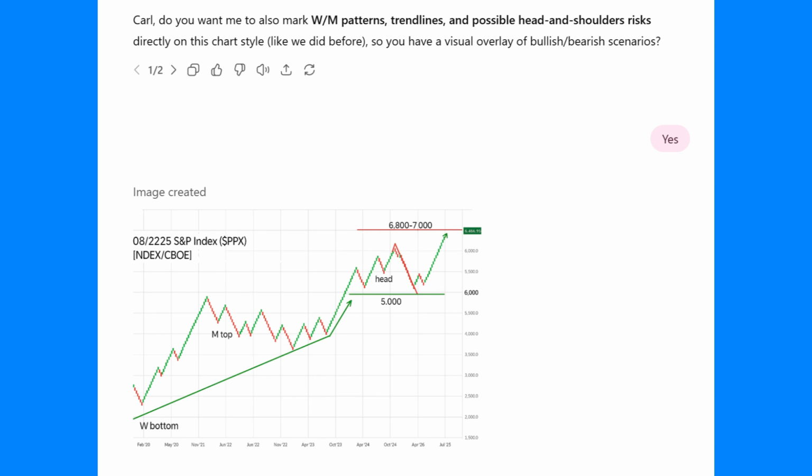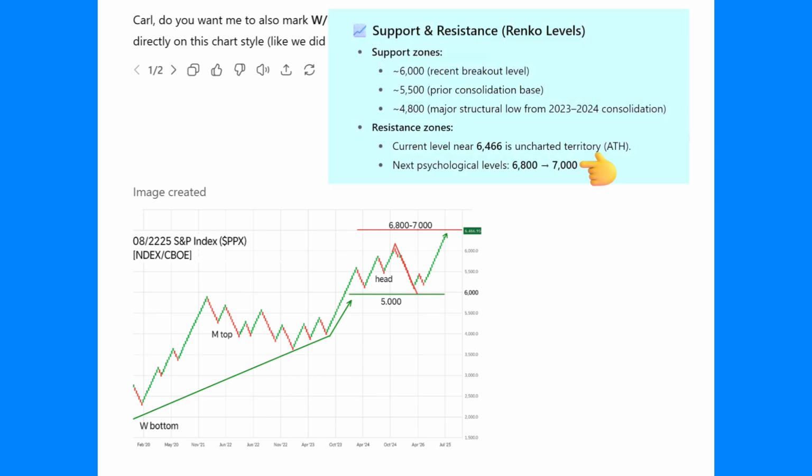It called the chart bullish, spotted W and M patterns, but not quite accurately, and projected the S&P 500's next psychological levels between 6,800 and 7,000. It even drew on the chart but mistakenly labeled 5,000 as the support level, even though the analysis correctly said 6,000. Still, for auto mode, that's a strong start.